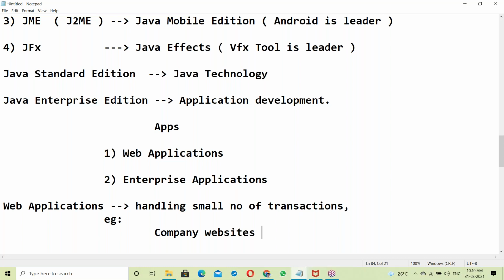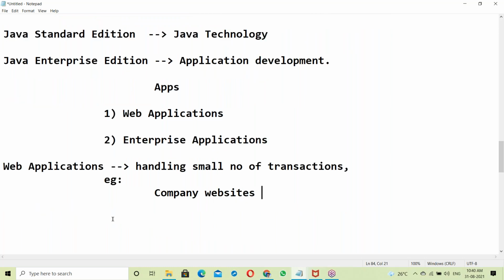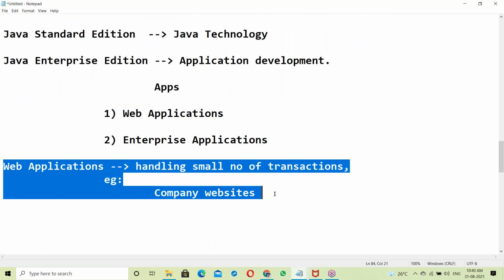How many visitors do company websites get per day? Maximum maybe 100 or 1000 members, not more than that. For inquiry purposes, maximum 1000 customers, or if it is a more famous company in the market, maybe 10,000 customers, meaning 10,000 transactions. That is very less. So company websites come under web applications.